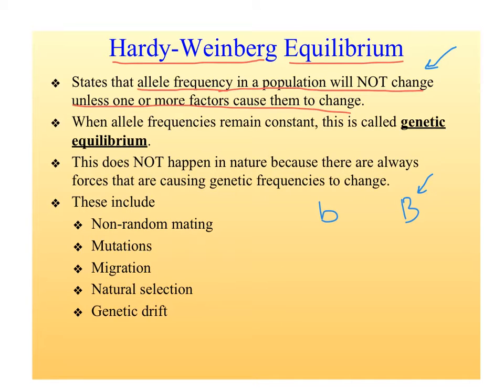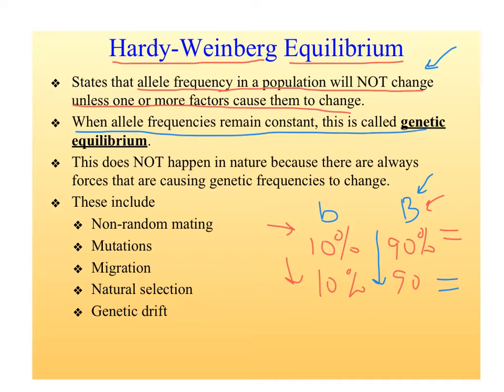Now know that equilibrium does not mean equal. I mean, in the population, the little b allele in the gene pool could be 10%, and the brown-eyed allele, or not blue allele, could be 90%. And if 20 years later, it's still at 10% and still 90%, that is equilibrium because they did not change. They stayed at 10% and 90%. So it does not mean 50-50. It just means they don't change. So that's all it means. When allele frequencies remain constant, that's genetic equilibrium.